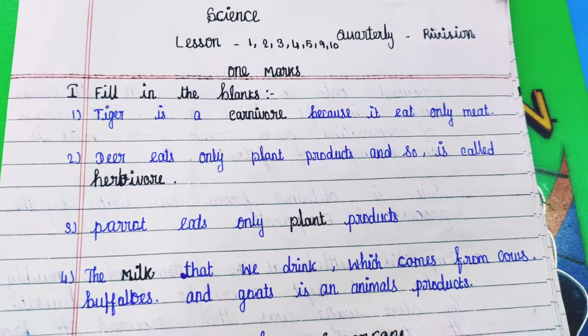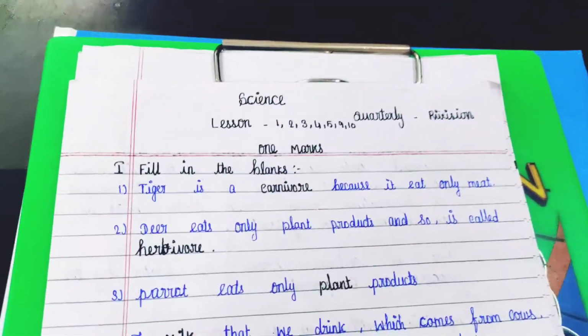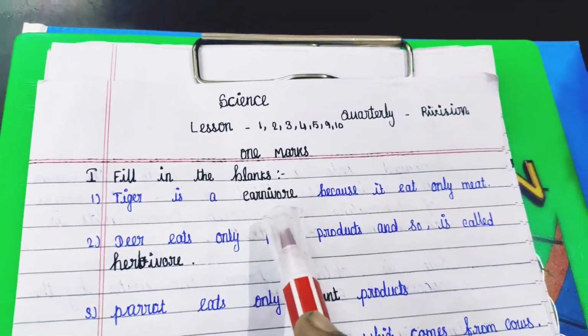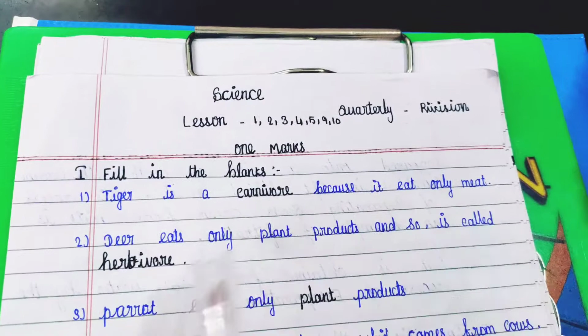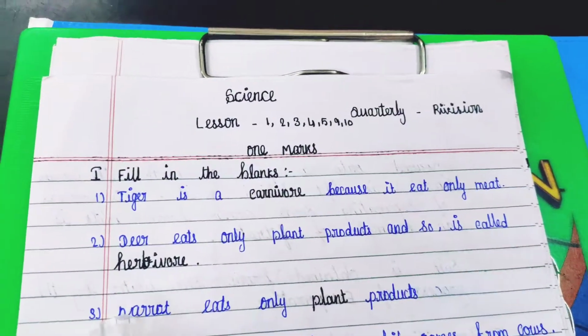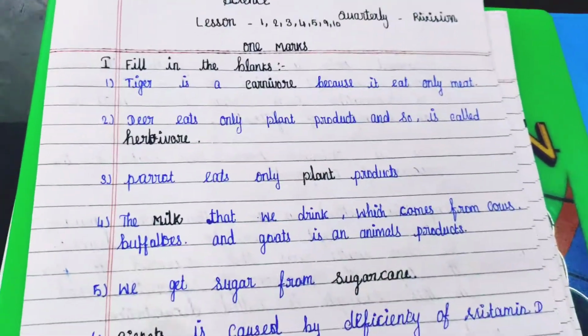Science, quarterly revision. Lessons 1, 2, 3, 4, 5, 9, 10. 1 mark questions. Fill in the blanks. Tiger is a carnivore because it eats only meat. Deer eats only plant products and so is called herbivore. Parrot eats only plant products.